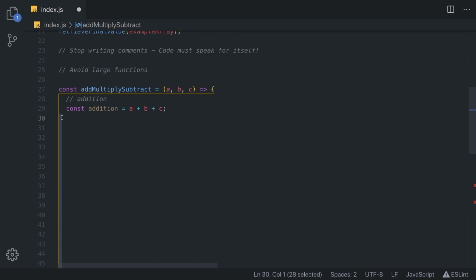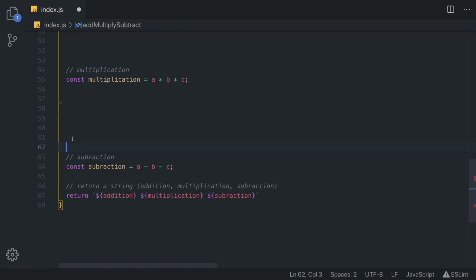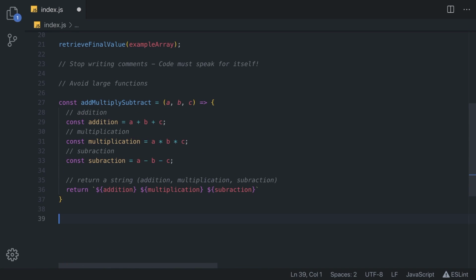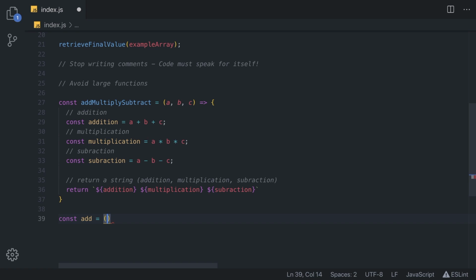Now let's solve this in a way that will complement our clean code. So we can simply leave this as it is without these long lines. Let's remove that. It's better to create different functions to separate the logic. So let's first create a function that is going to add three numbers together. We are going to have A, B, and C, and we are simply going to return an addition of these three numbers, A plus B plus C.